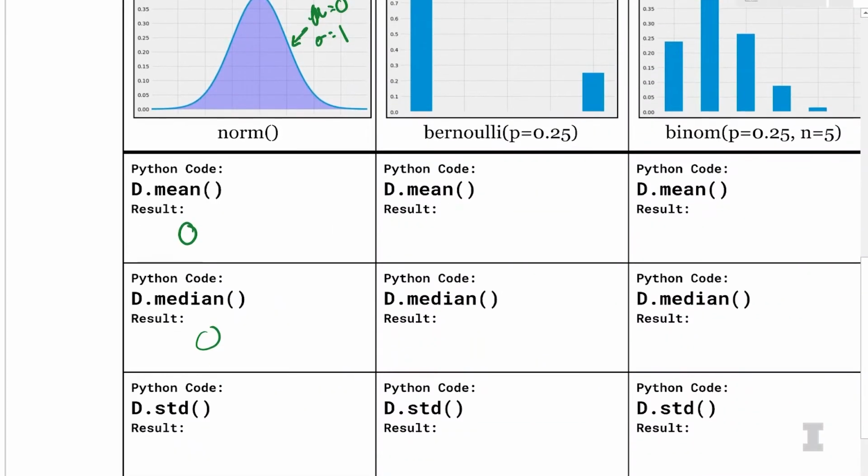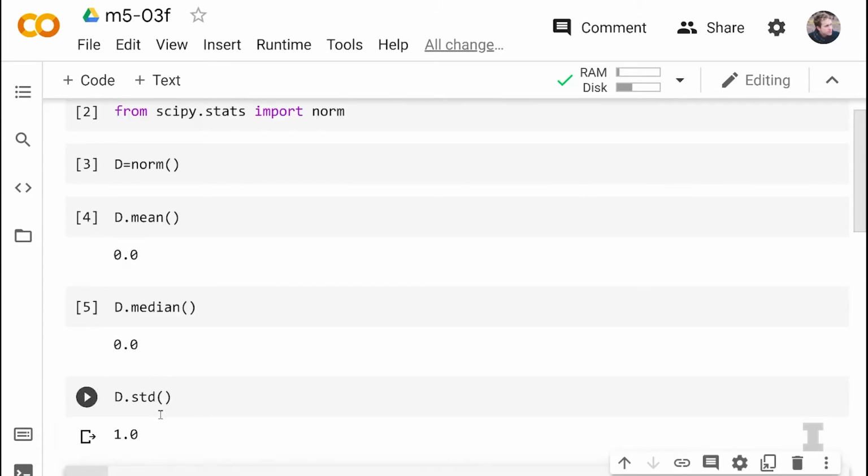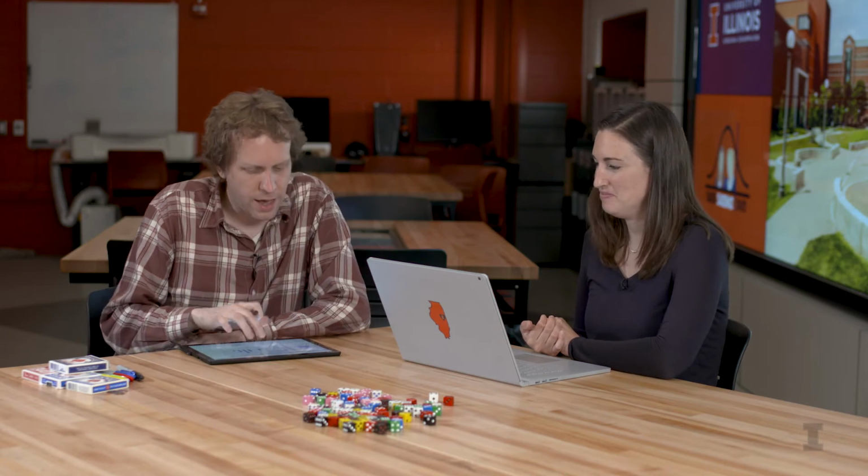And what's the standard deviation of a standard normal curve? It should be 1. Let's see what Python says. Python says 1.0. Perfect. So we see that this matches exactly everything that you've taught our learners, and this works great. That looks awesome. So let's look at a discrete distribution.